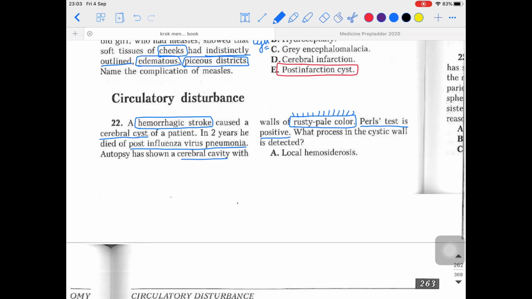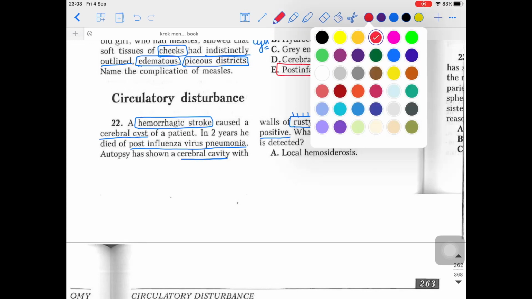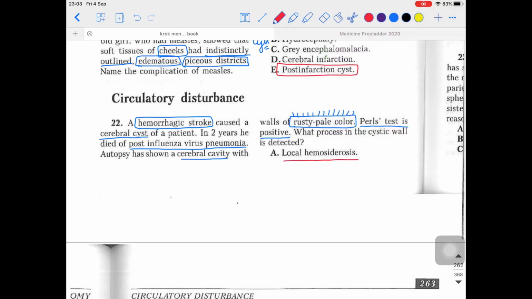Visceral hemosiderosis, I told you, was imparting the deep brown color. That is the difference. So our answer goes in favor of local hemosiderosis. I hope this one is clear. Fine, let's move on to the next one.